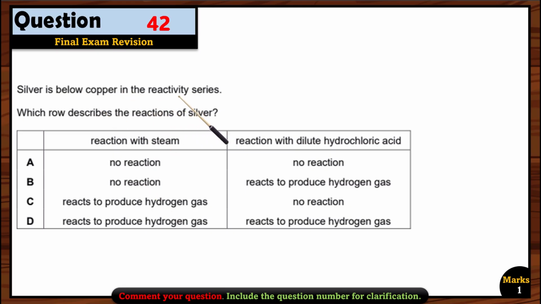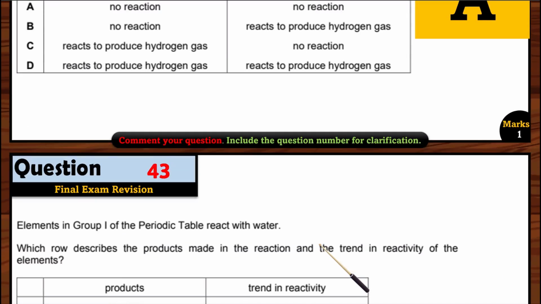Let's see question 42. Silver is below copper in the reactivity series. Which row describes the reaction of silver? Reaction with steam: no reaction, of course, because only up to iron can react with steam. So it is below copper, no reaction. Reaction with dilute hydrochloric acid, again no reaction because it is below copper. Copper, silver, and gold cannot react with the acid. So that's why option A is correct.